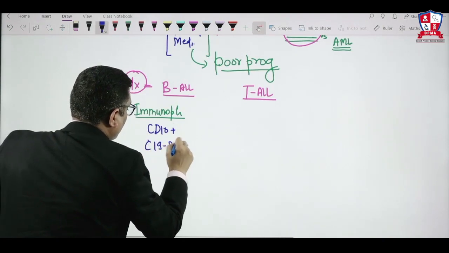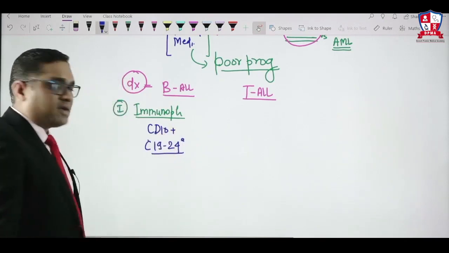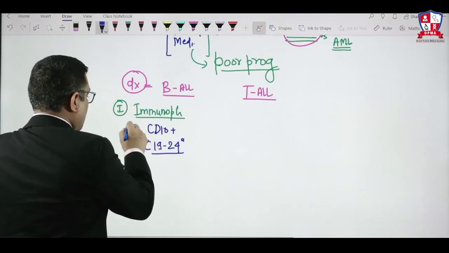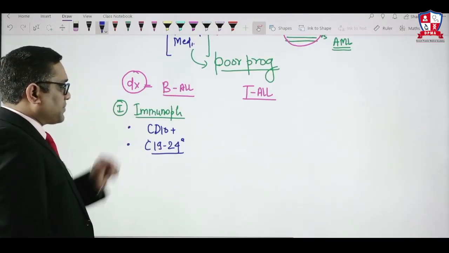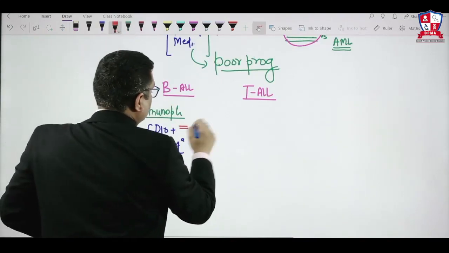When you evaluate them for immunophenotyping, B type of ALL will be positive for CD10, CD19 to 24. Remember, CD24 is also a marker of B cell. That was a DNB question in 2014. So CD19 to 24 is the marker of B cell. CD10, which we are seeing, is also known as CALLA.